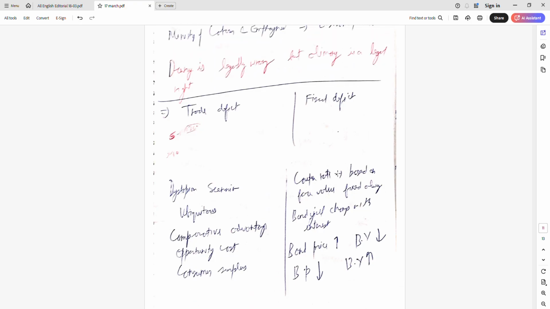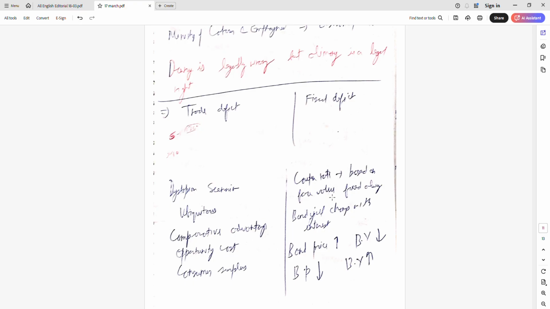What is coupon rate? Coupon rate is the interest you get on the face value. If the bond is 1,000 and the coupon rate is 10%, it is 100 rupees, so it will always be fixed. 100 you will get, it will not change. But bond yield is also a percentage. It changes with interest and inflation. It is not fixed. For example, if inflation rises, then the interest will rise in the market.